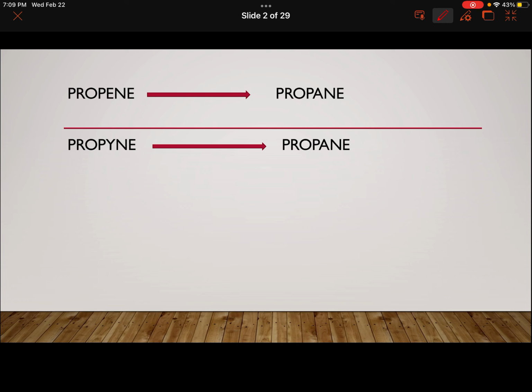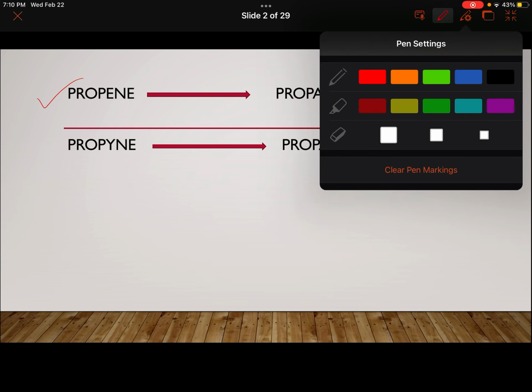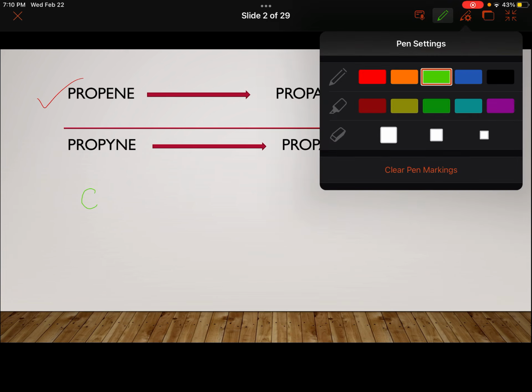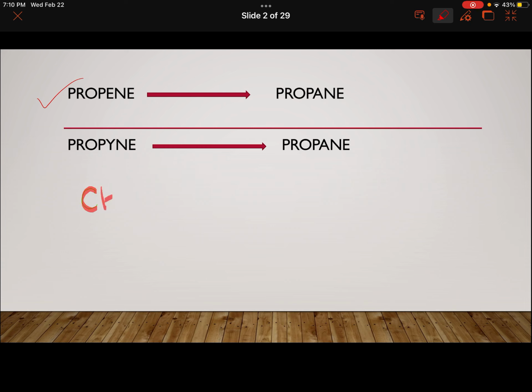And the first thing that we must do whenever we are trying any conversion is we must draw the structure of the compound. Like if I take this one, you have propene, right? So I will be making propene. I am taking propene and I have to convert it to propane as you can see here.